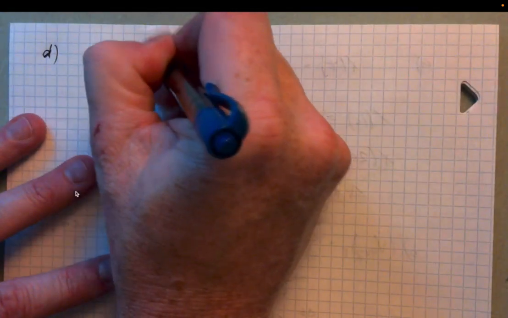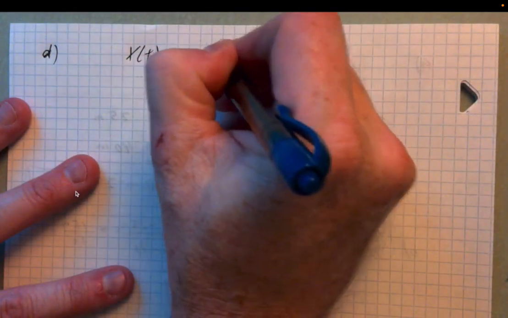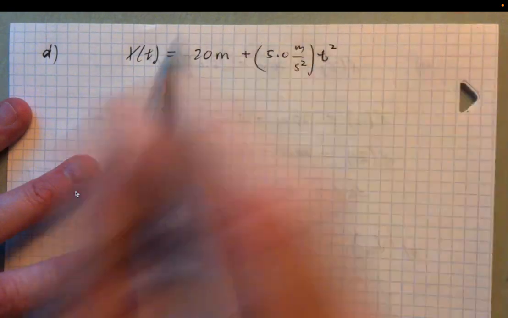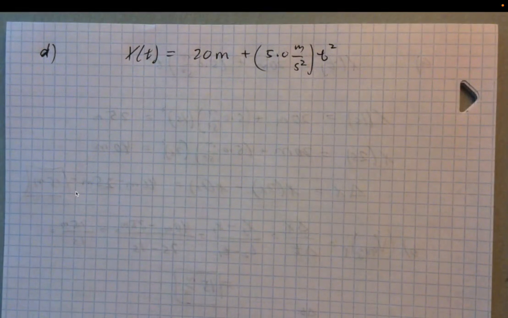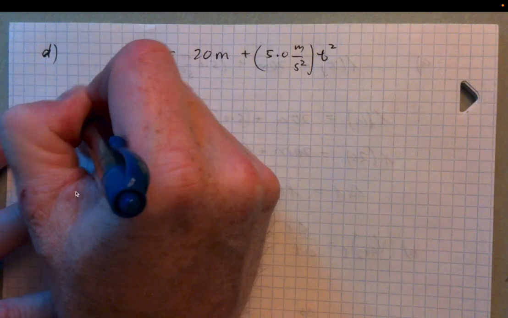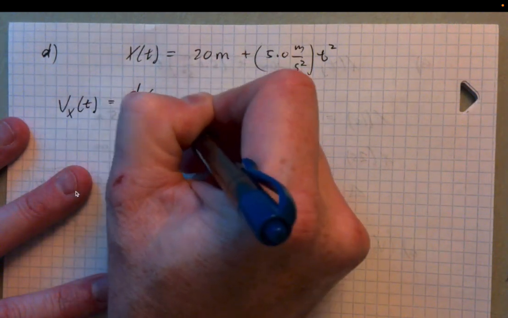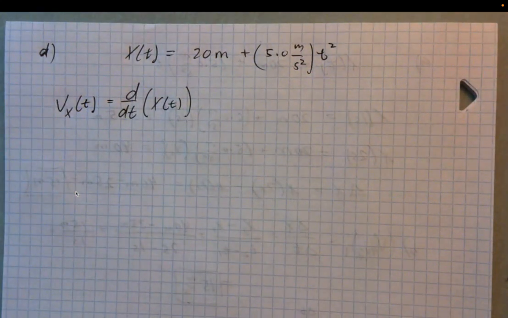Remember, we've got our position function, which was 20 meters plus 5.0 meters per second squared times t squared. Now we want to derive an equation that tells us the velocity for any time. We just got done talking about that: the velocity as a function of time is equal to the derivative of the position function. So we're given the position as a function of time, and we can calculate the velocity as a function of time by differentiating that position function.